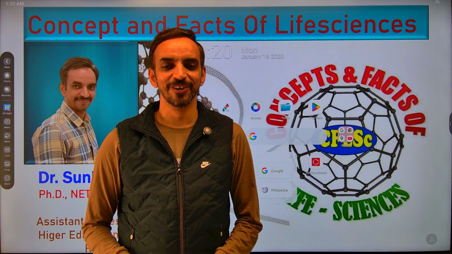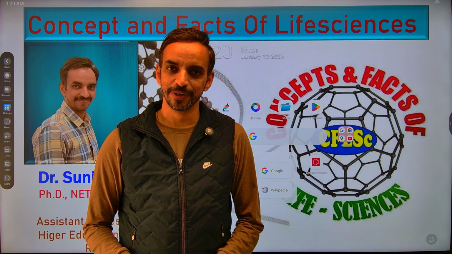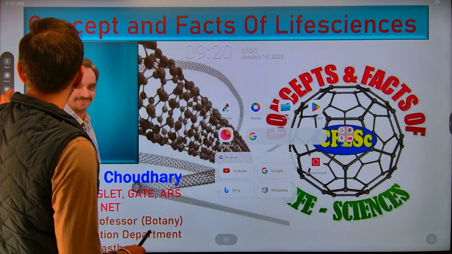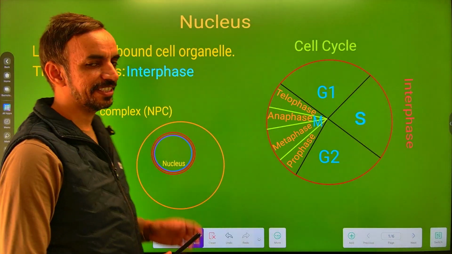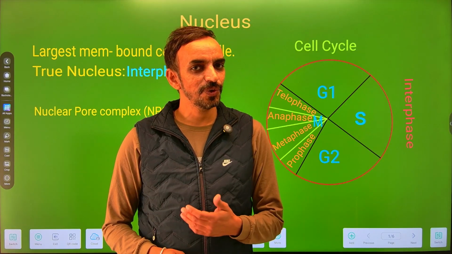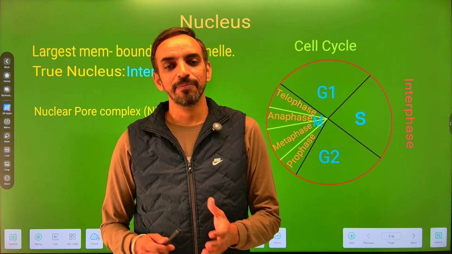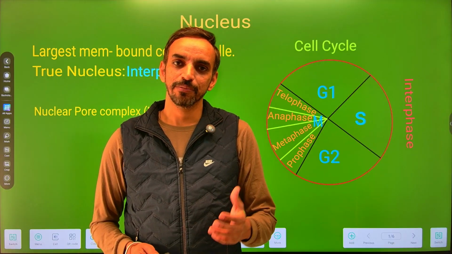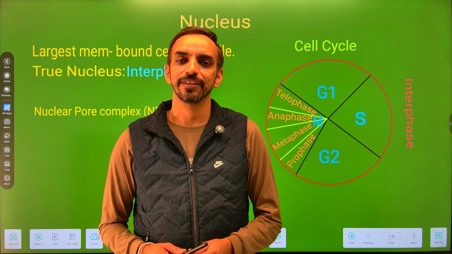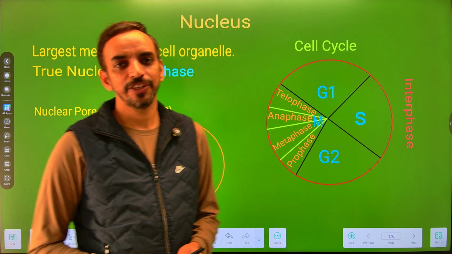Today in this video, we are going to discuss the largest membrane-bound cell organelle, and it is the nucleus. In our previous video, we already categorized the cell organelles on the basis of the number of membranes they have, and the nucleus falls within the double membranous organelles along with the mitochondria and plastid, which we have already discussed in previous lectures. So let's start with the nucleus.